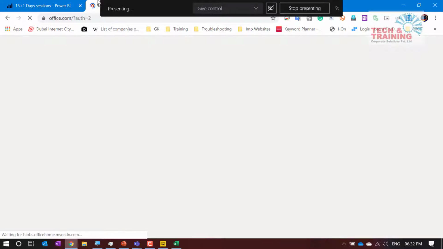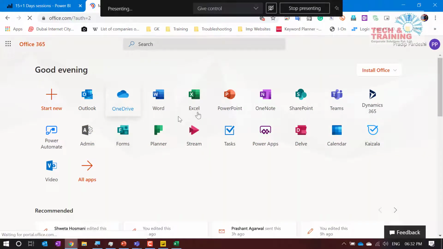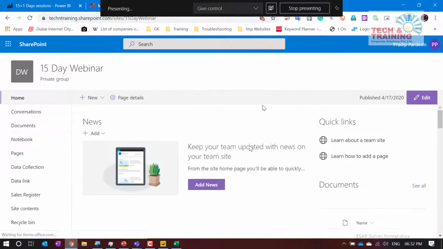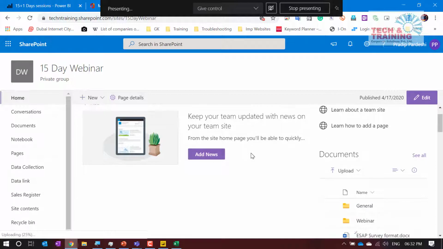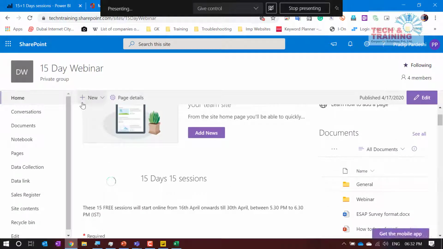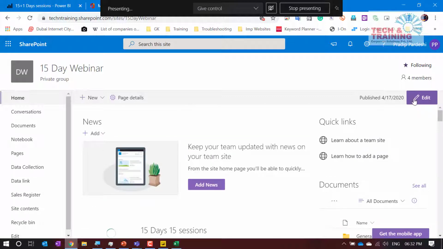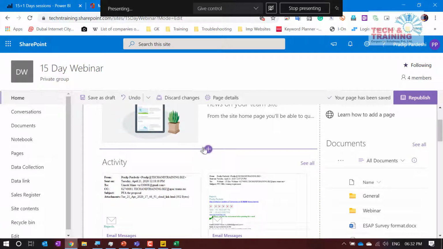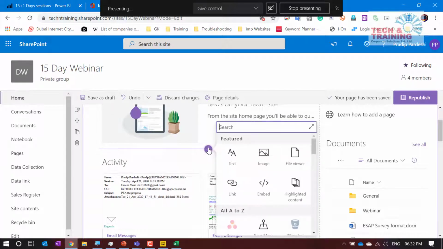I can publish this Power BI report with my team in any of my SharePoint. So I go here and let's say here we have the 15-day webinar, and here I would like to add a SharePoint report. Yeah. So here is forms, and I would like to add a SharePoint report. So I'm going to click on edit, and here let's say I talk about this. I don't want this form anymore. I delete that form and I would like to add a SharePoint report.